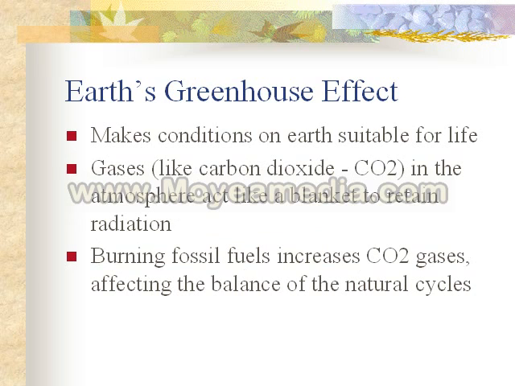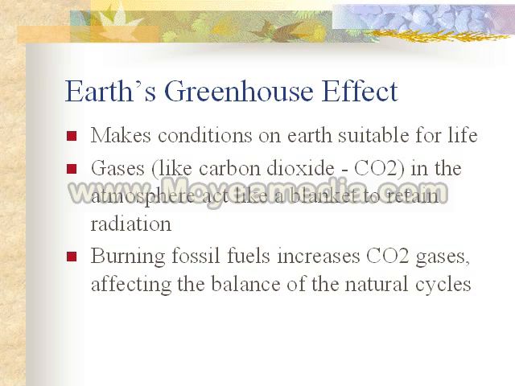The Earth's greenhouse effect is an important element of understanding climate change. The greenhouse effect around the Earth makes conditions on Earth suitable for life. If we didn't have this greenhouse effect, it would be way too cold to live on Earth. So what is it?